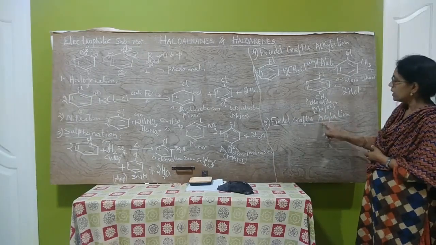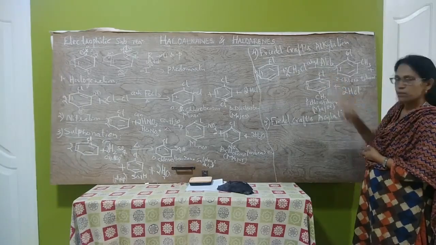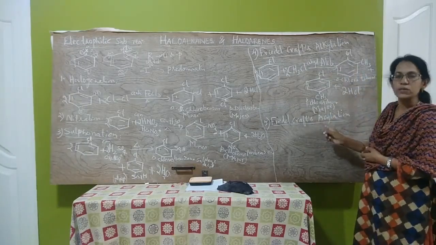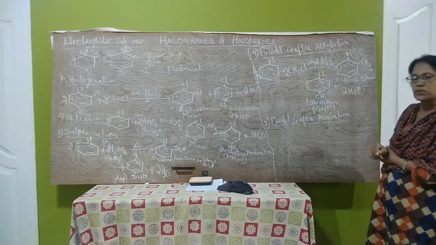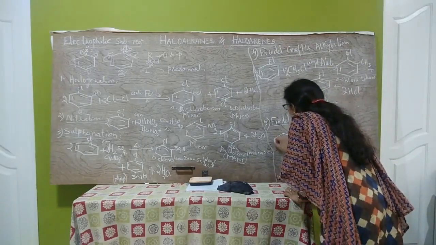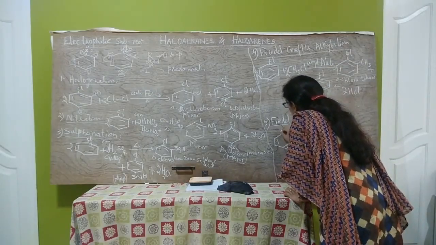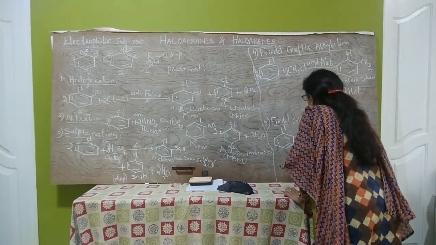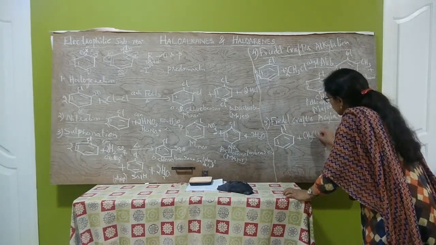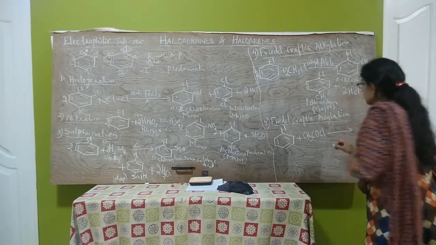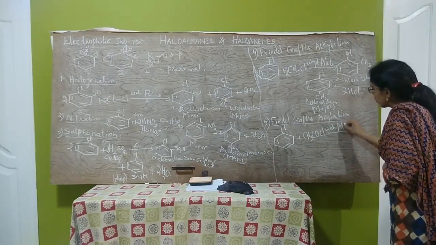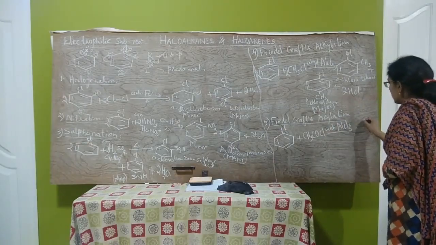Acetyl chloride in the presence of anhydrous aluminium chloride catalyst, a mixture of orthochloroacetophenone and parachloroacetophenone are formed. So, when chlorobenzene is heated with acetyl chloride, formula CH3COCl, in the presence of anhydrous aluminium chloride catalyst, a mixture of